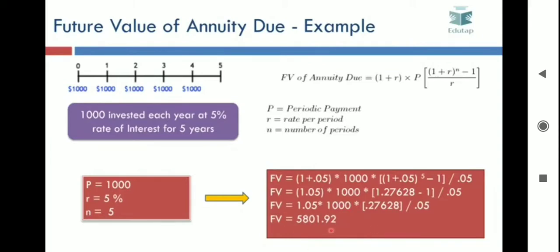You can solve this and match your answer with the value on your screen, that is 5801.92.